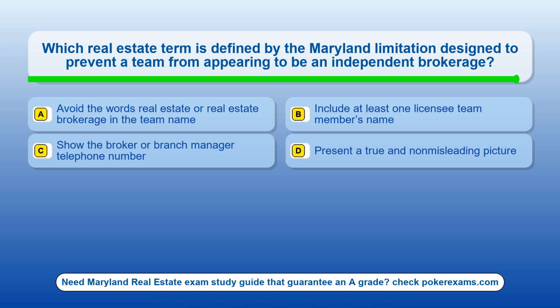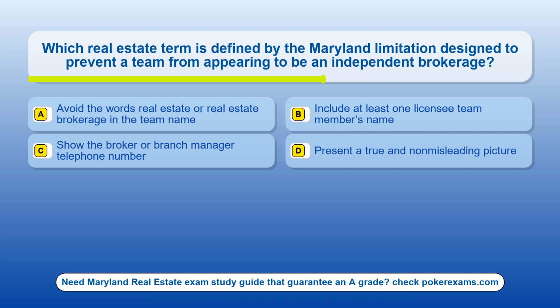Question 9. Which real estate term is defined by the Maryland limitation designed to prevent a team from appearing to be an independent brokerage? Option A, avoid the words real estate or real estate brokerage in the team name. Option B, include at least one licensee team member's name. Option C, show the broker or branch manager telephone number. Option D, present a true and non-misleading picture.